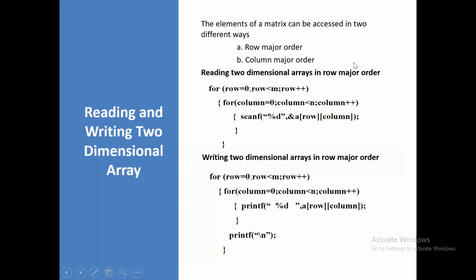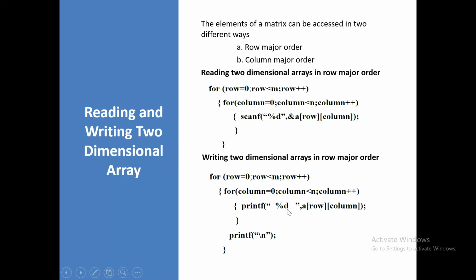This is the row major order and the column major order. Next, writing the two-dimensional array in the row major order. Here also it is the same thing. The way you read the two-dimensional array, the same way you are going to print it. So the same thing, but instead of scanf you are going to write printf.